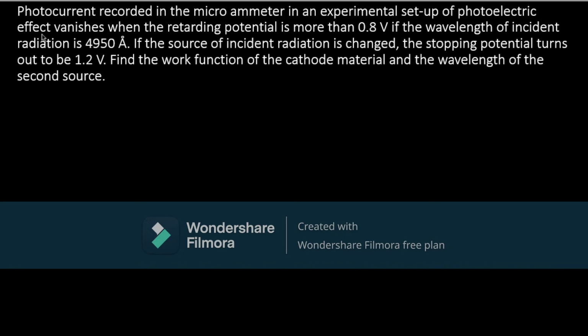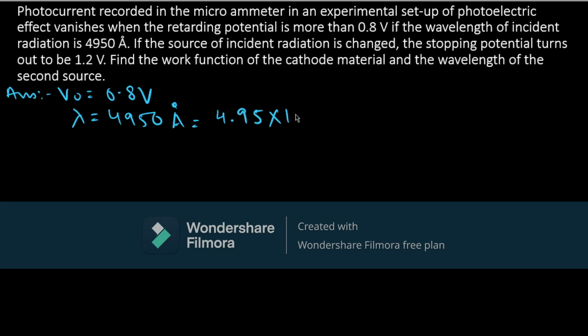Let's see the next one. Photocurrent recorded in a microammeter in an experimental setup of the photoelectric effect vanishes when the retarding potential is more than 0.8 volt. That is, we have been given the retarding potential V naught as 0.8 volt, and the wavelength of incident radiation is 4950 Armstrong. We know Armstrong is 10 raised to minus 10 meter, so I can directly write it as 4.95 into 10 raised to minus 7 meters.